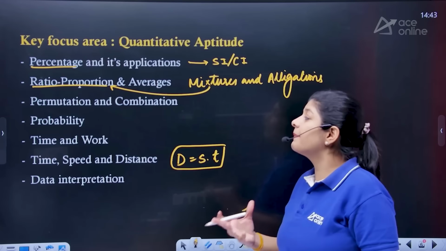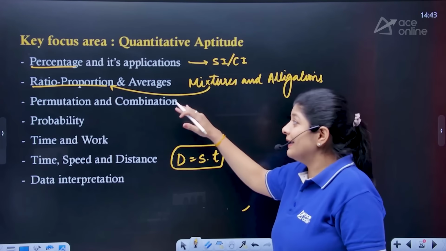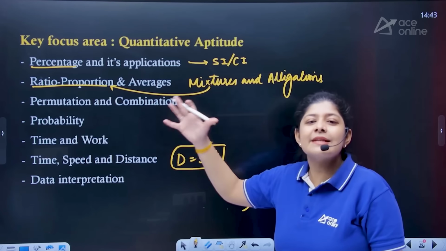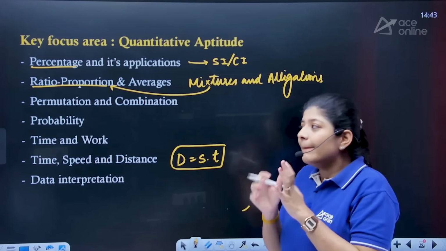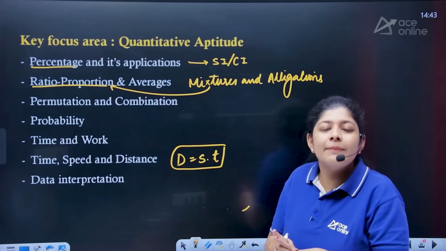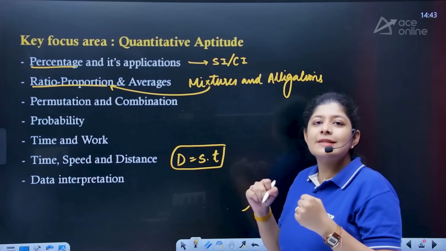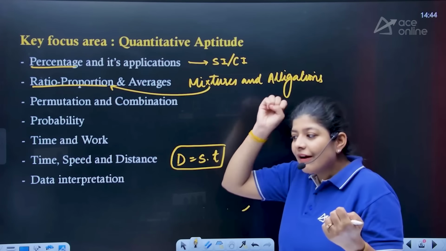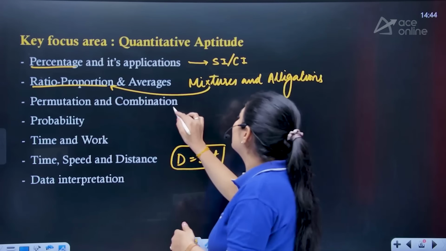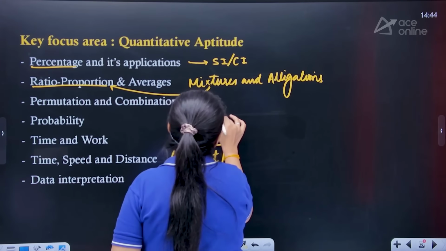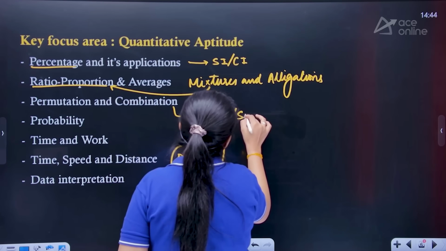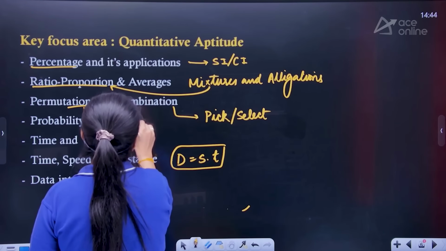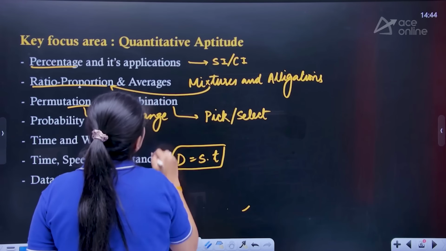The next one is permutation and combination. Ultimately this is a very easy question, but we make silly mistakes and get the wrong answer. Basically, permutation combination says that first we need to pick, and after that we need to arrange. Combination says that we have to pick, or we can say select the things, right? And permutation says that we have to arrange it.